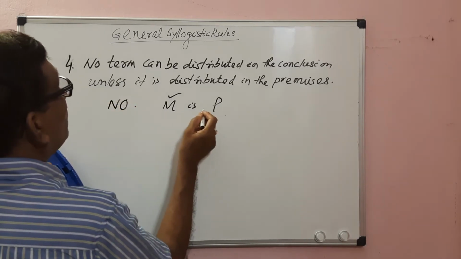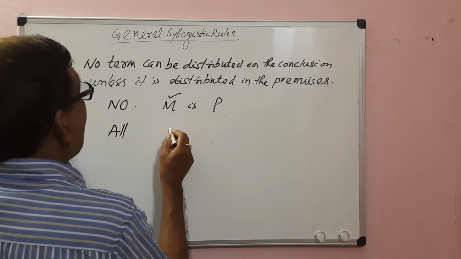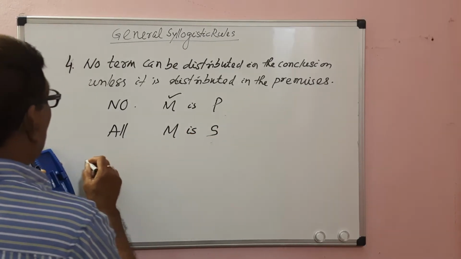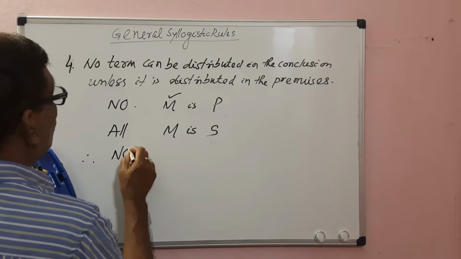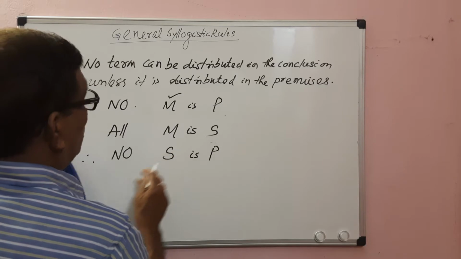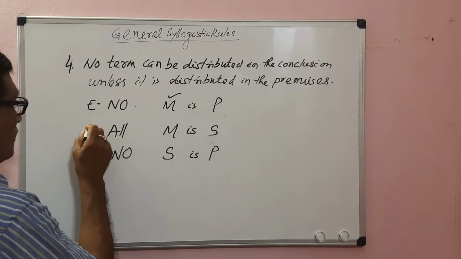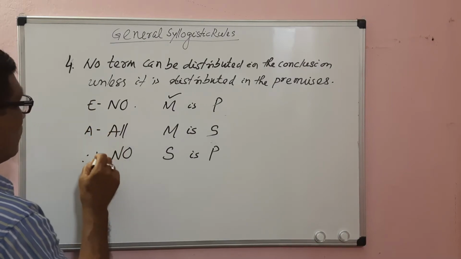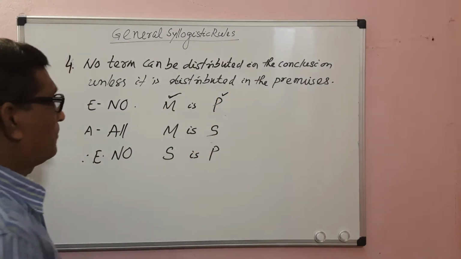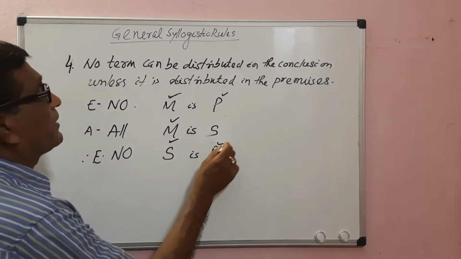No M is P, all M is S, therefore no S is P. Here major premise is E proposition, minor premise is A proposition and conclusion is also E proposition. E proposition distributes both subject and predicate term. A proposition distributes subject only. E proposition distributes both subject and predicate term.